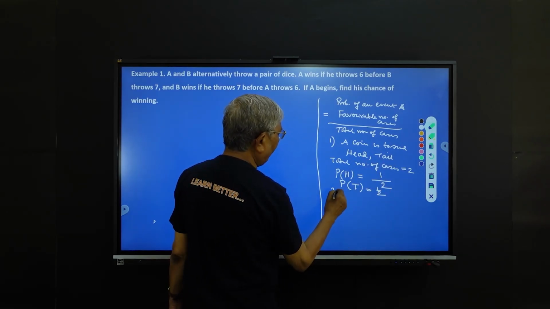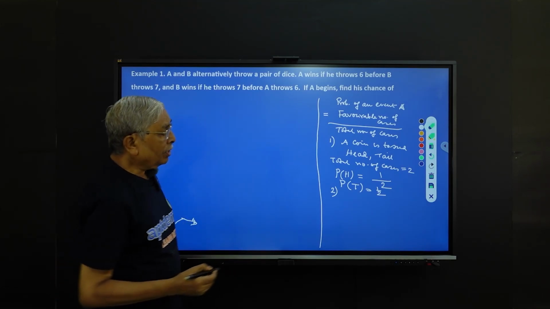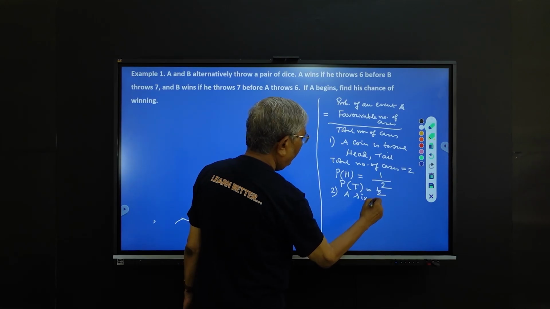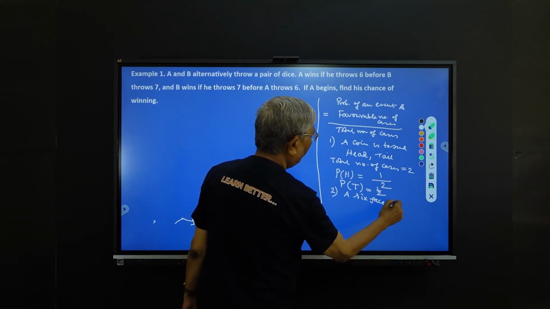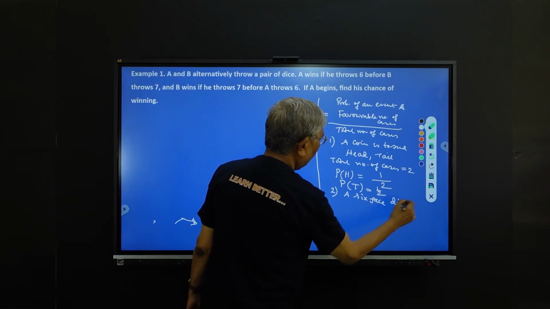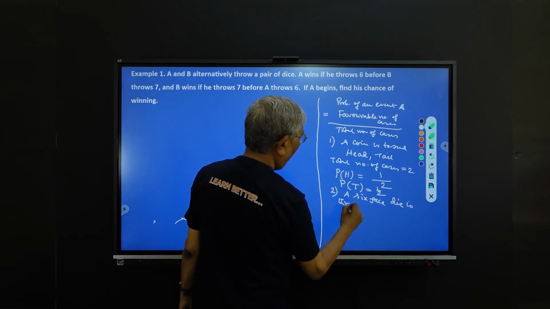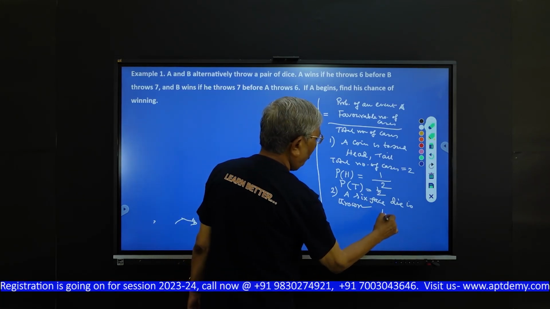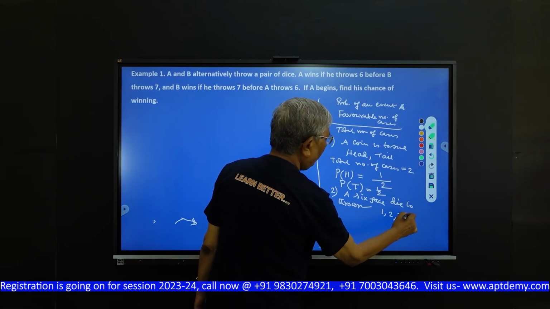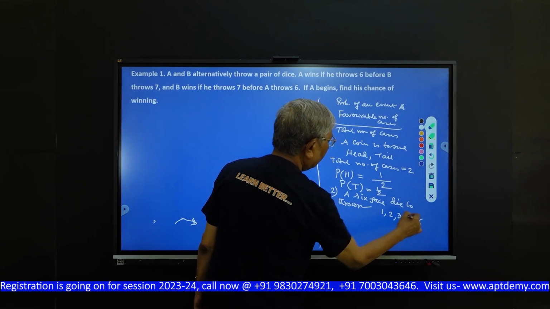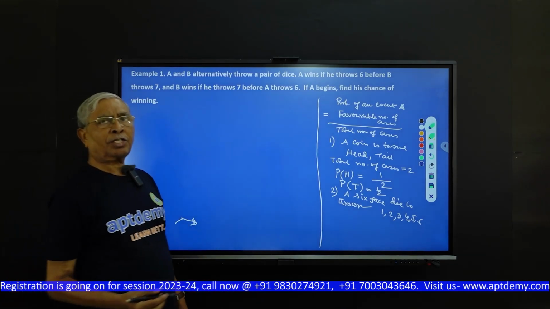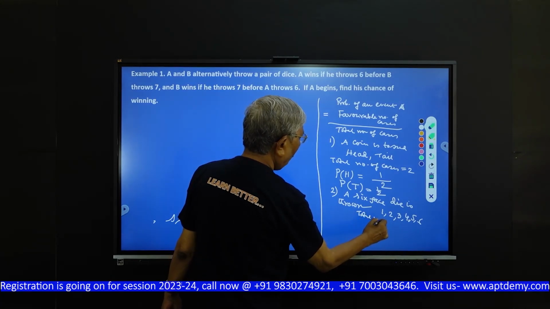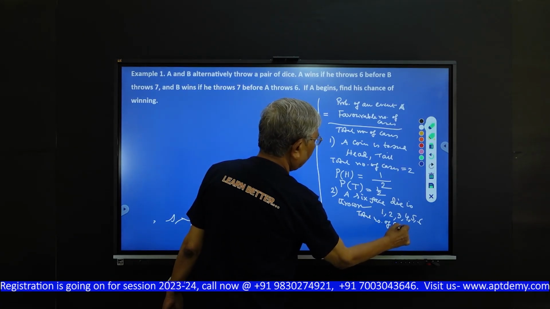Now I am taking another example. Suppose a 6-faced die is thrown. What are the total faces? Total faces are 6: 1, 2, 3, 4, 5, 6. So the total number of cases is 6.